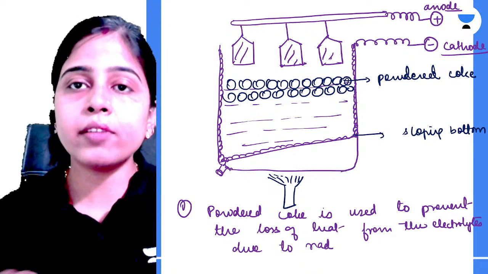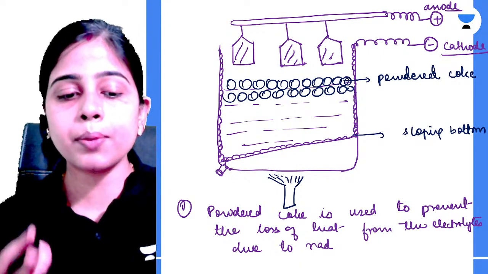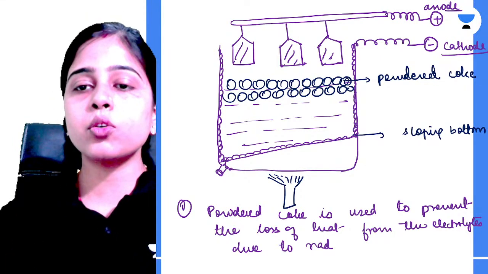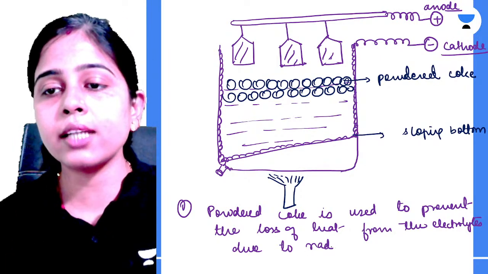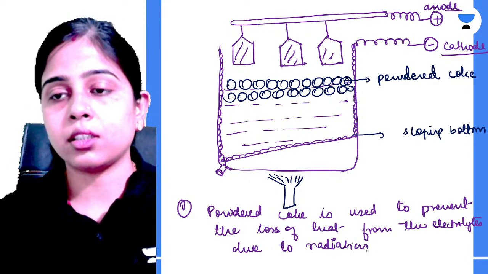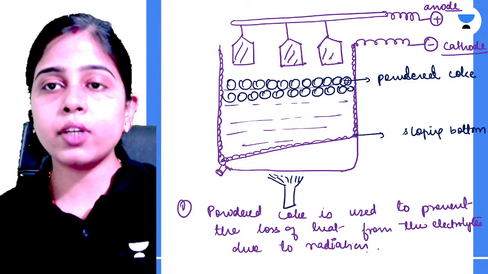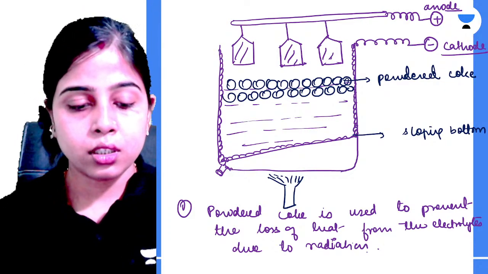So radiation के वजह से होने वाले heat loss को आपका powdered coke prevent करता है. So this is the first purpose that is served over here by powdered coke.